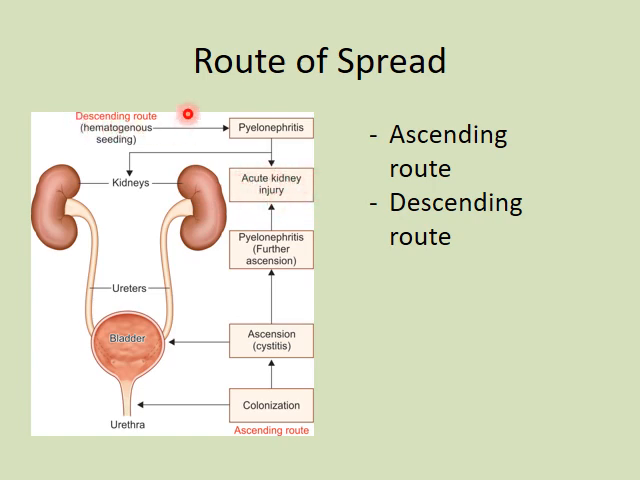And the second route is the descending route, also called hematogenous seeding. Now this refers to the invasion of renal parenchyma through hematogenous seeding of the pathogen, which occurs as a consequence of bacteremia. Ascending route is the most common route, while descending route accounts for only 5% of the UTIs.